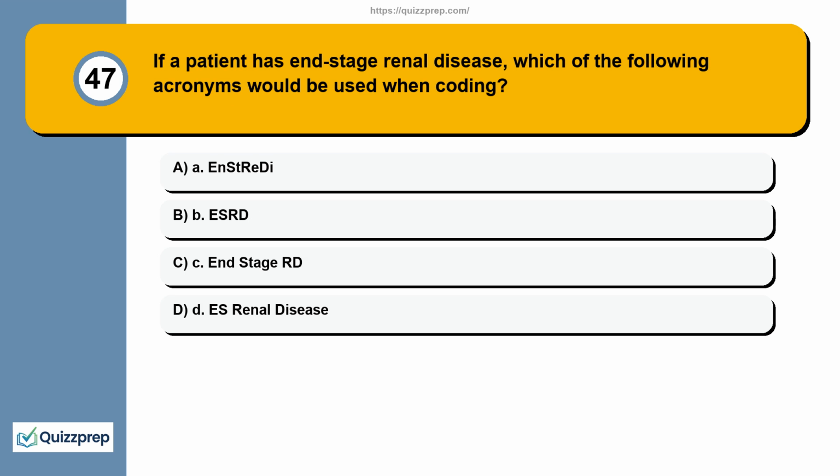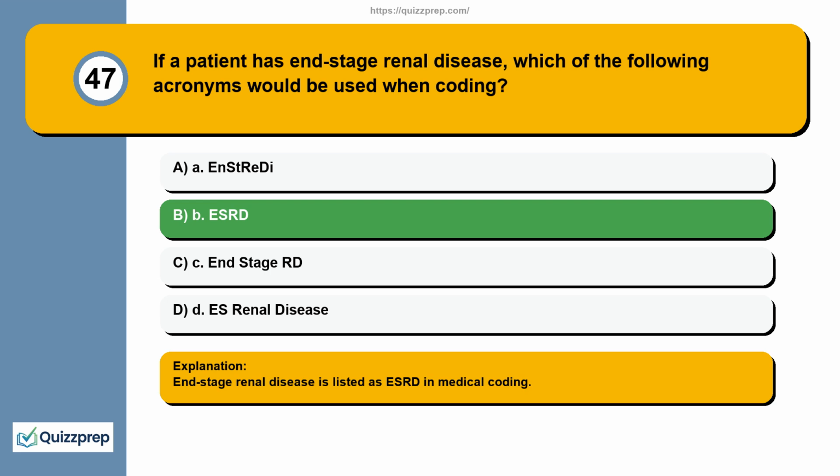Question 47. If a patient has end-stage renal disease, which of the following acronyms would be used when coding? A. NSTRD. B. DSRD. C. End-stage RD. D. DS renal disease. End-stage renal disease is listed as ESRD in medical coding.